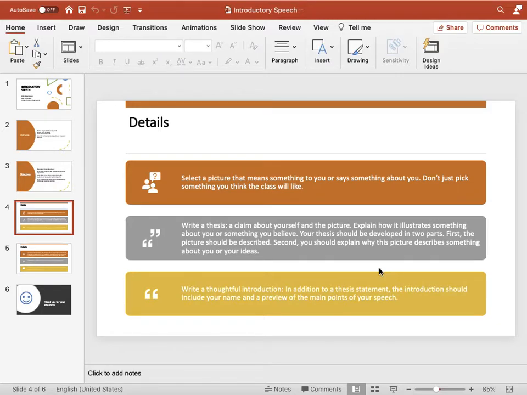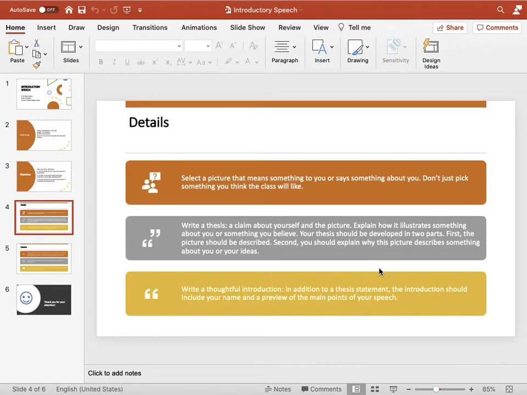The second thing, you need to write down a thesis. What is a thesis? Thesis is a claim that you make. What kind of claim? A claim about yourself, about your personality, and a claim about the picture.